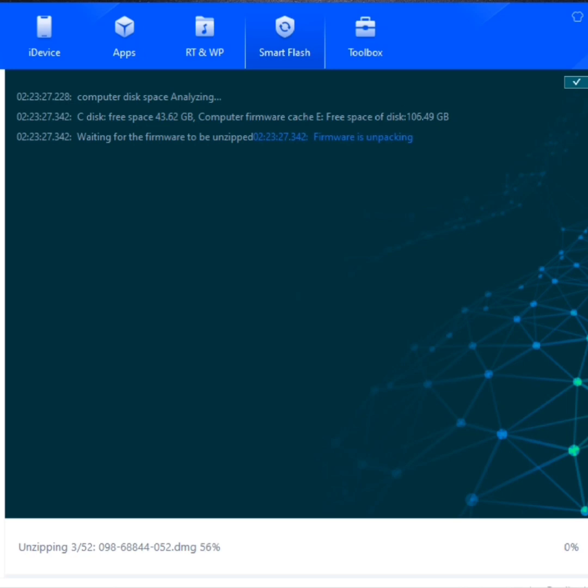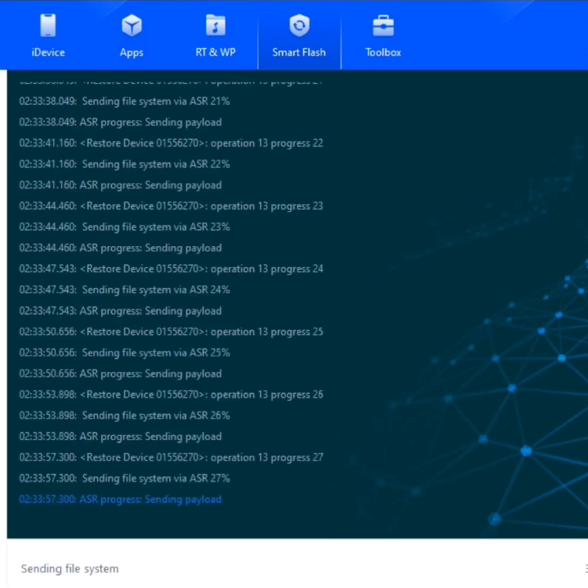Here you have to wait for it until it finishes unpacking the firmware.